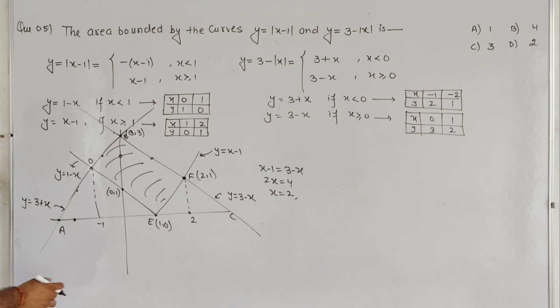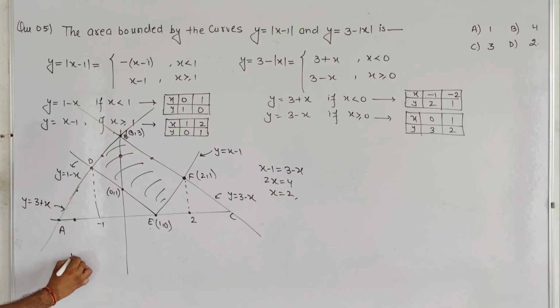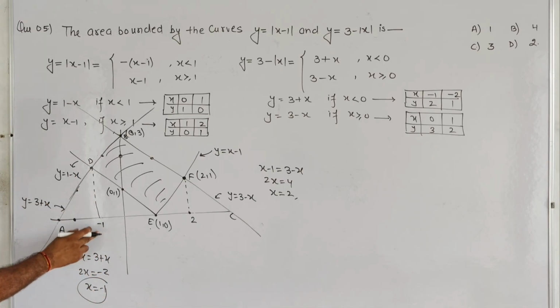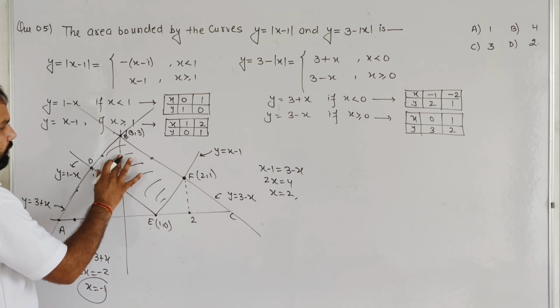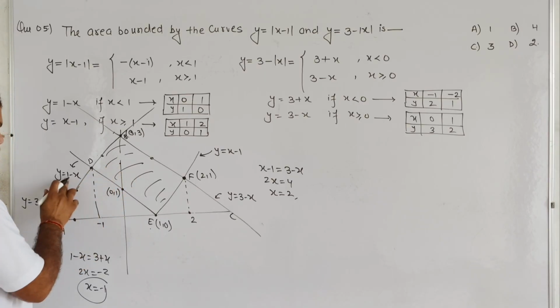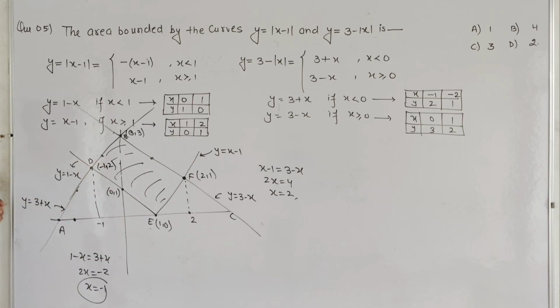In the same way we need to find the point D. By intersecting this line and this line, basically 1 - x = 3 + x, taking 2x on the right hand side and 3 on this side, -2 = 2x, so x is -1. So if we put -1 over here, we get the point (-1, 2).